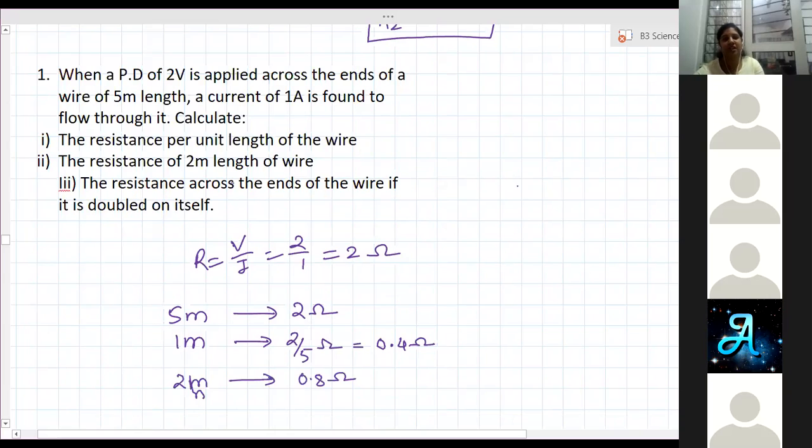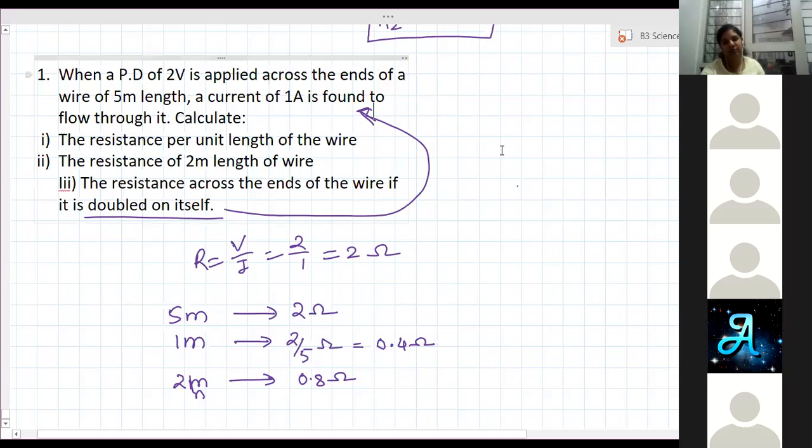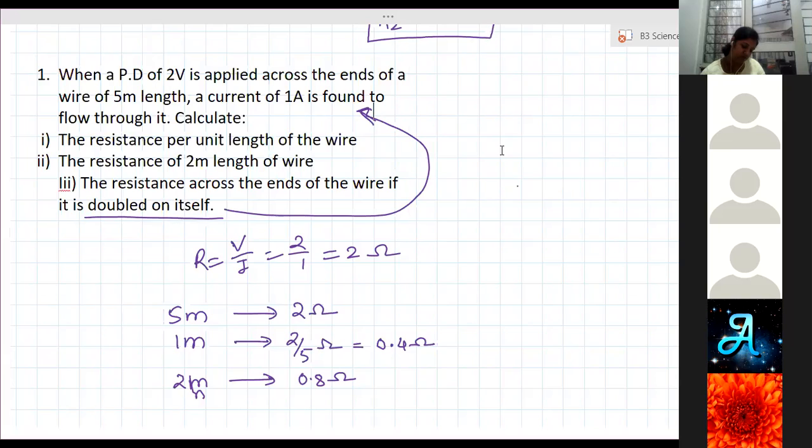Now third one, the resistance across the ends of the wire if it is doubled on itself. In this case, you have to consider the initial conditions. So when the wire is doubled on itself, you have to calculate the new resistance. Initial resistance was 2 ohm for 5 meter length. Can you calculate? Yes, ma'am. Ma'am, in the third part, we have to take the resistance as 2 ohms. Original resistance is 2 ohm.